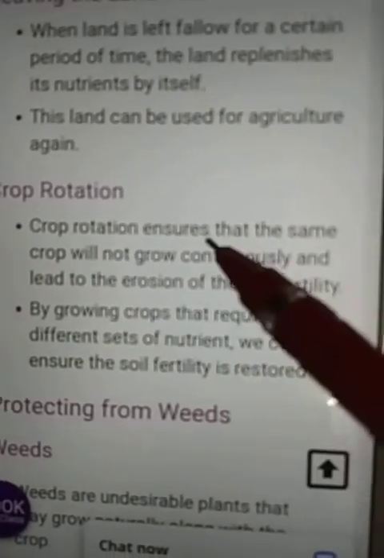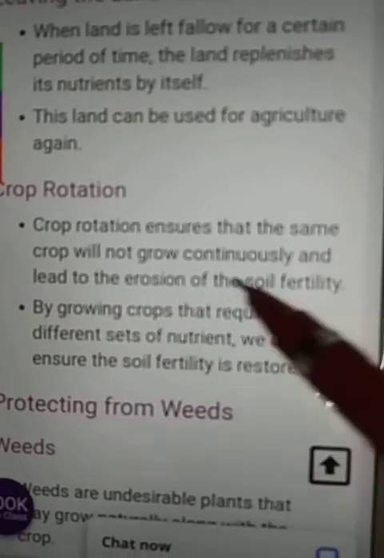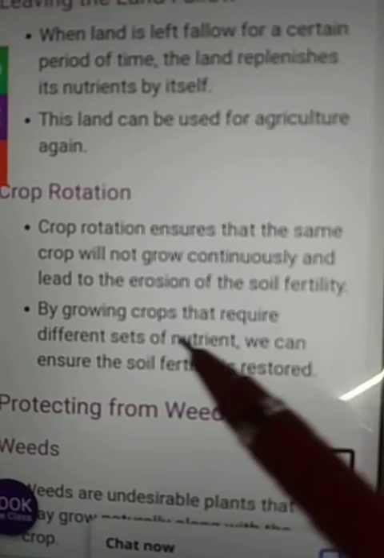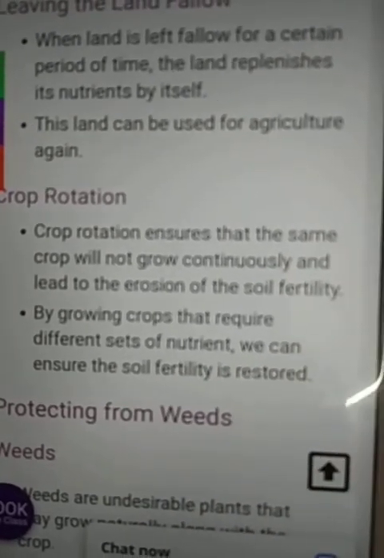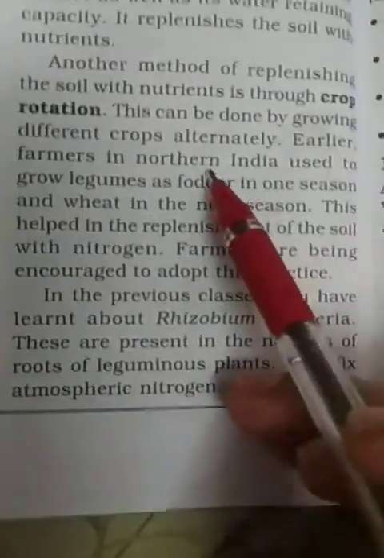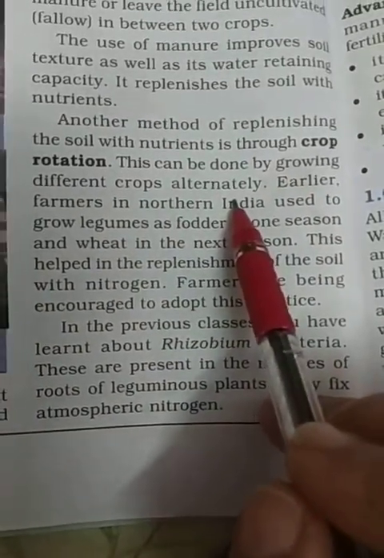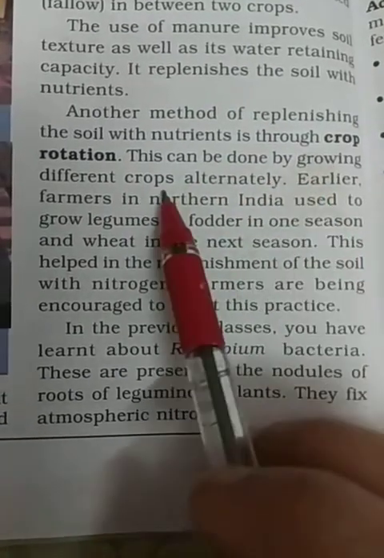It ensures that the same crop will not grow continuously and lead to erosion of soil fertility. By growing crops that require a different set of nutrients, we can ensure the soil fertility is restored. So this can be done by growing different crops alternately.